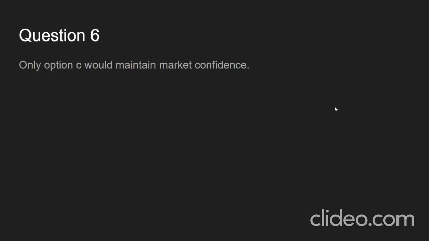And for question 6, it asks which of the following could the Fed use to maintain market confidence, and only option C would maintain market confidence, since the rest will lower money growth. For question 7, it asks us to compare theory versus practice by using an example of the Fed deliberately putting the brakes on money growth and how that affects the economy in the short run. And every time the Fed put the brakes on money growth, it slowed down the economy. So the theory worked every time in practice.